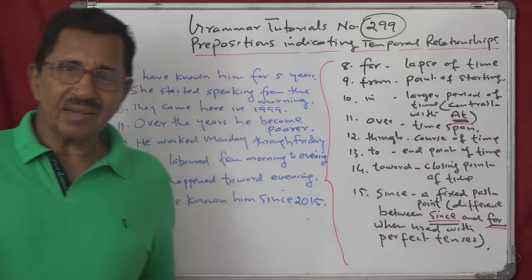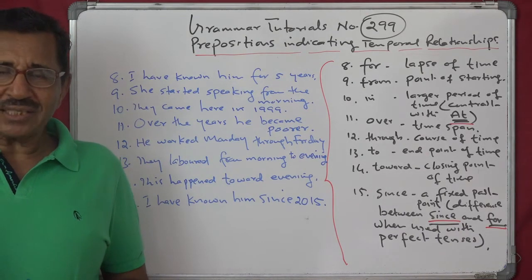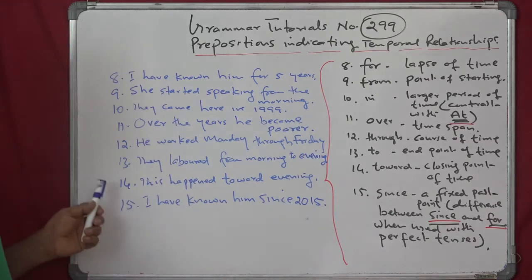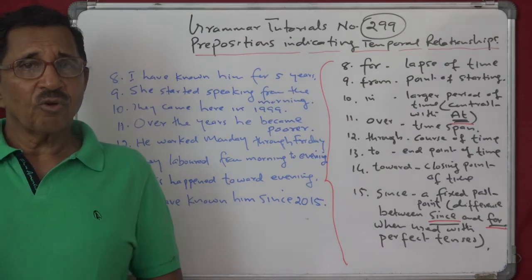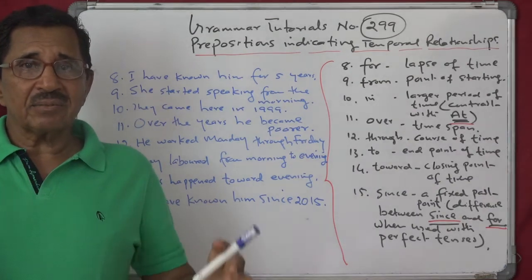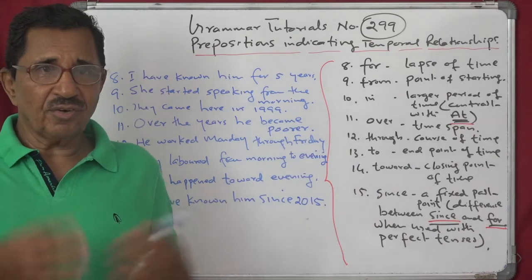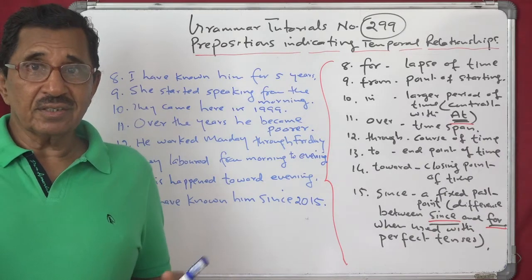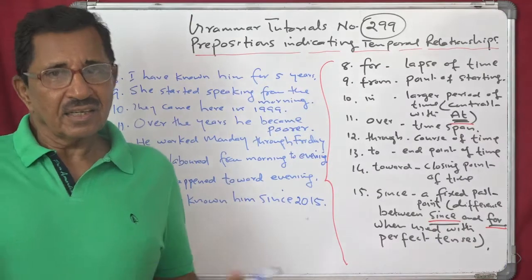Over the years he became richer, over the years he became sadder, over the years he became wiser. Over the years he built this business empire. Over the years he built this flat. Over the years he used this room. Like that.